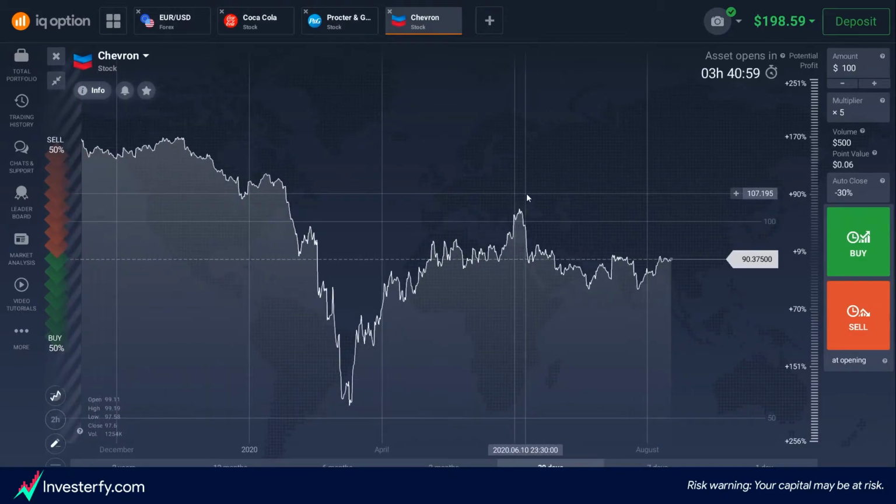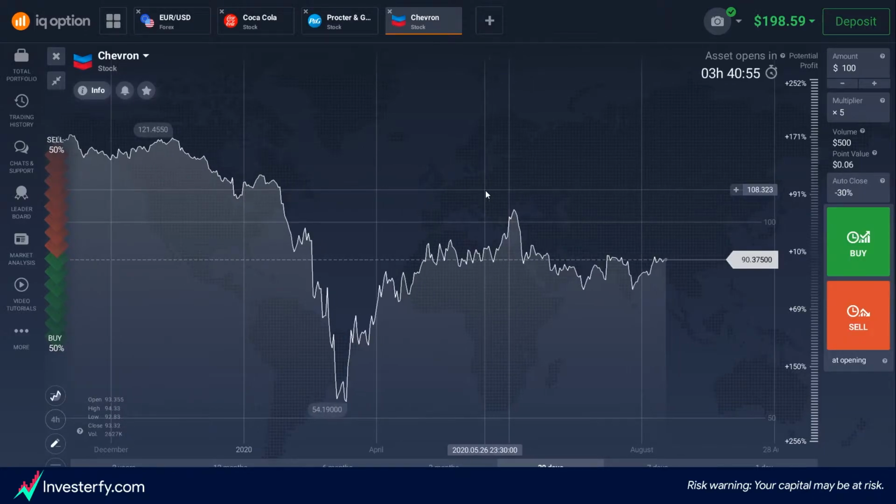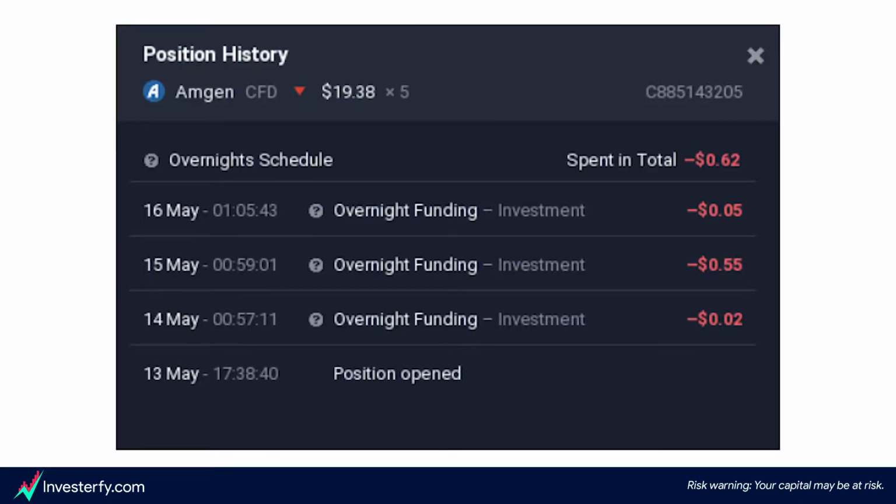We did so by opening a short position or a sell position on Amgen back in May and held the position through the ex-dividend date, which was the 15th of May. And on the ex-dividend day, we actually paid a much higher overnight fee than usual. As you can see here, we paid 55 cents instead of the usual 2 cents for weekdays and 5 cents for weekends.